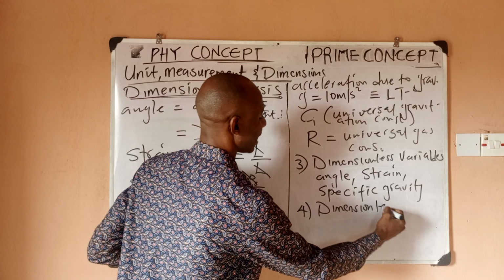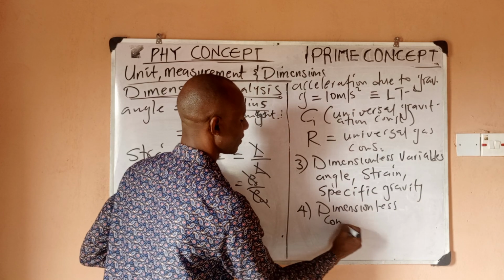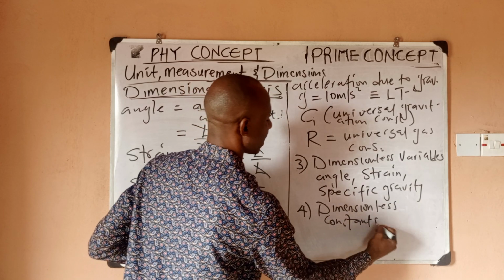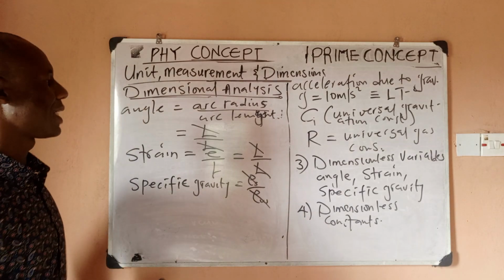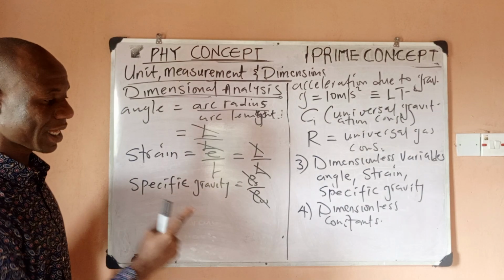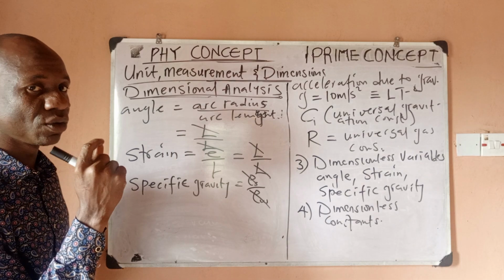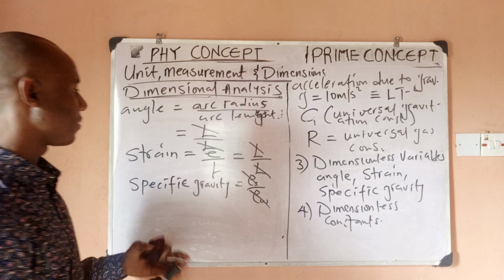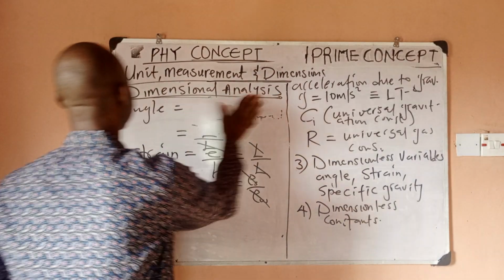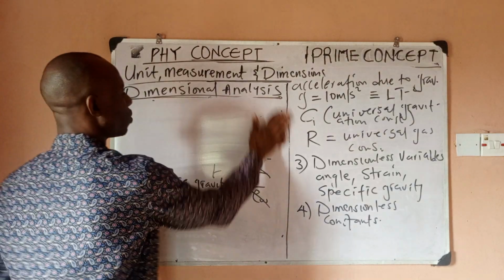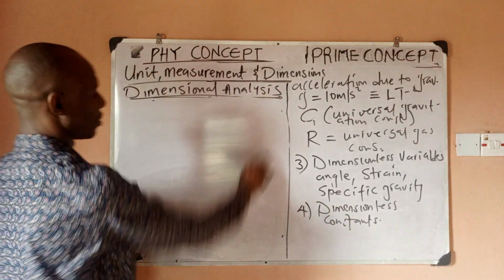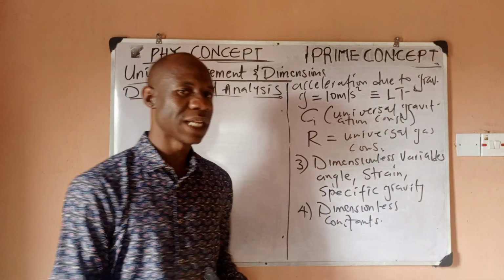Dimensionless constants. What are dimensionless constants? Of course, from the term constant, it means that these are fixed values. They are physical quantities that have fixed values and they do not have dimensions. These are fixed values that don't have dimension.